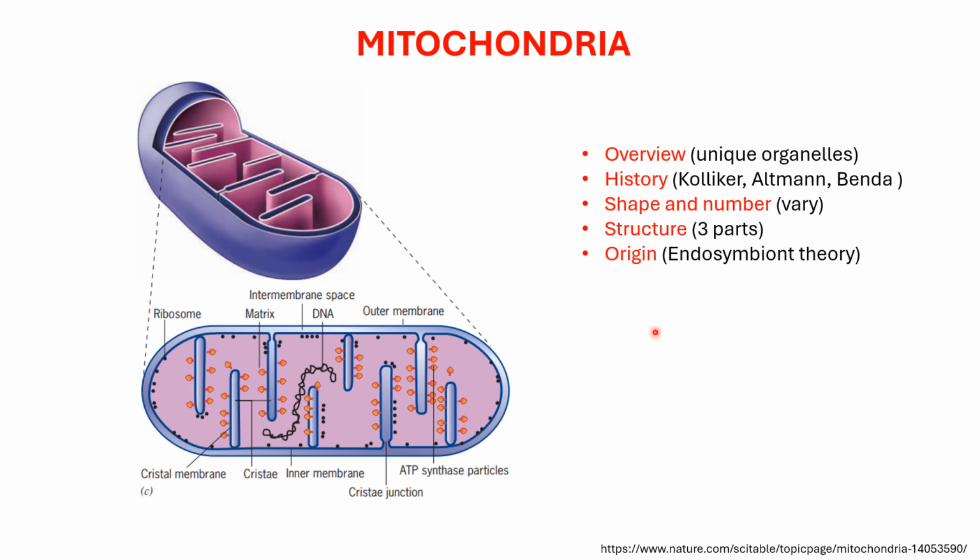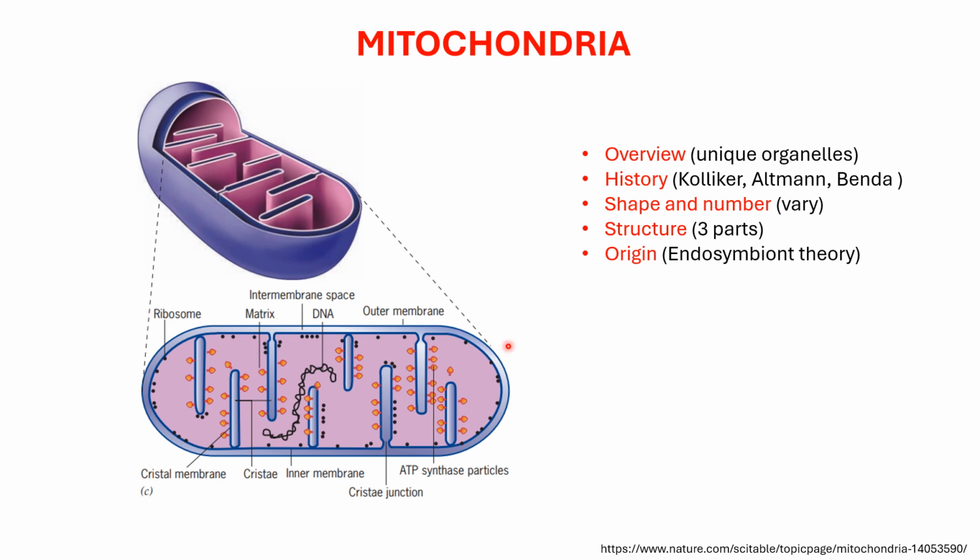Next is the structure of mitochondria. As you can see here, this is a three-dimensional structure of mitochondria showing the envelope. This envelope is made up of two membranes, the outer membrane and the inner membrane. In between there is a space which is called the intermembrane space.